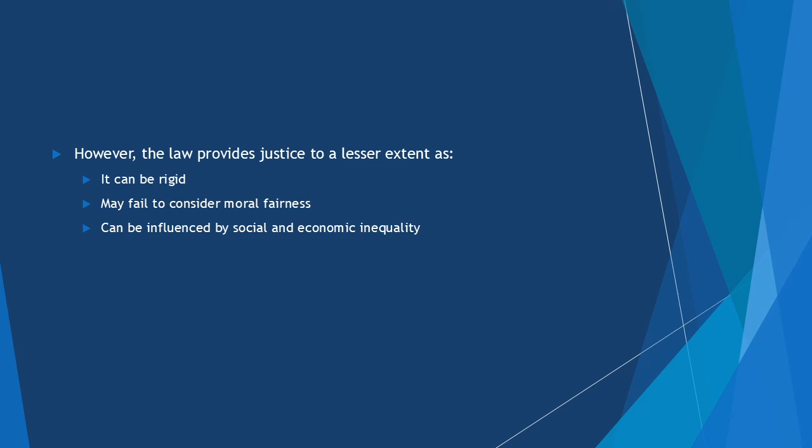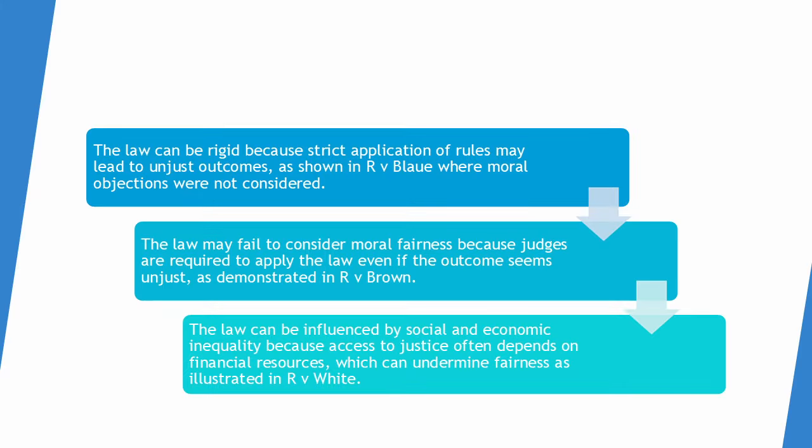Untitled v. Carrington. However, the law provides justice to a lesser extent as it can be rigid, may fail to consider moral fairness, and can be influenced by social and economic inequality. The law can be rigid because strict application of rules may lead to unjust outcomes, as shown in R v Blau where moral objections were not considered.